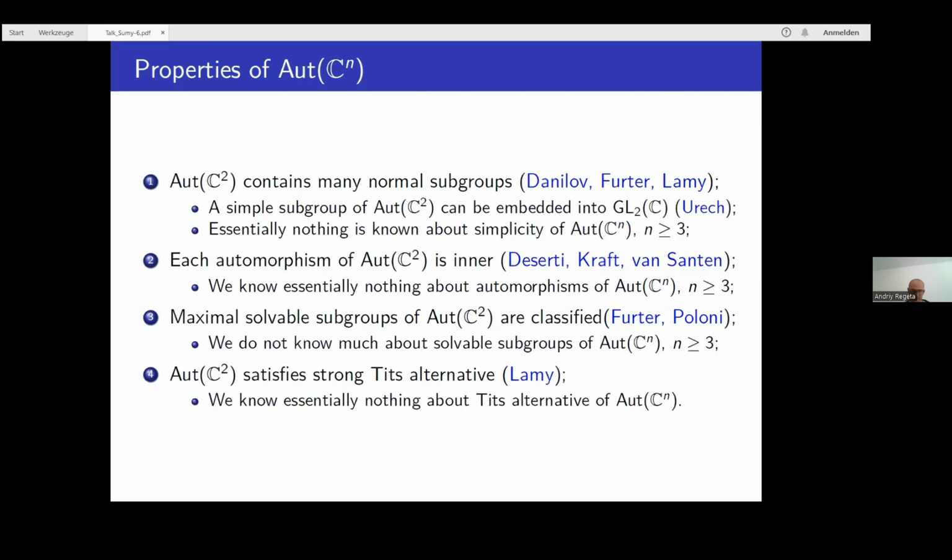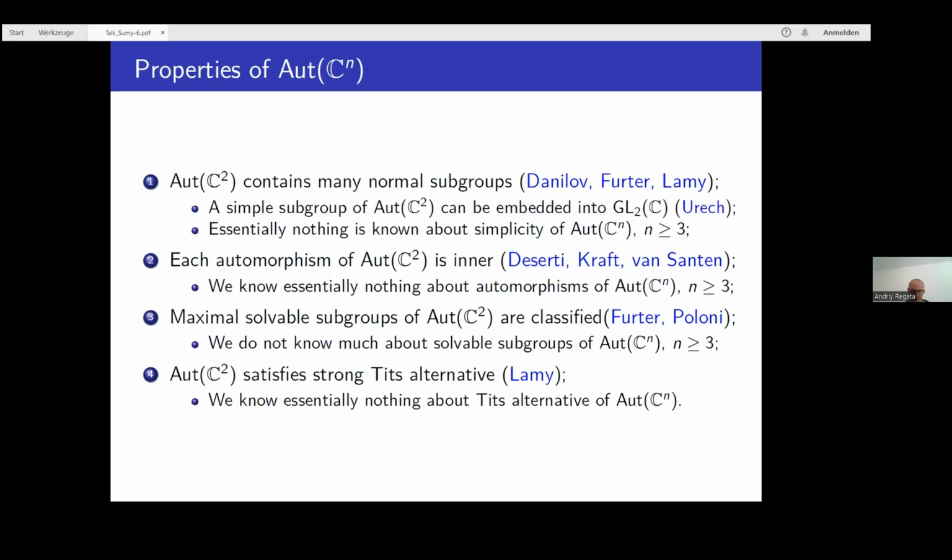I should add that there is a big ERC project now in France where people try to discover a counterexample to the Tits alternative property for Aut(C^n) for higher n, but at the moment we know again, as I said, nearly nothing.